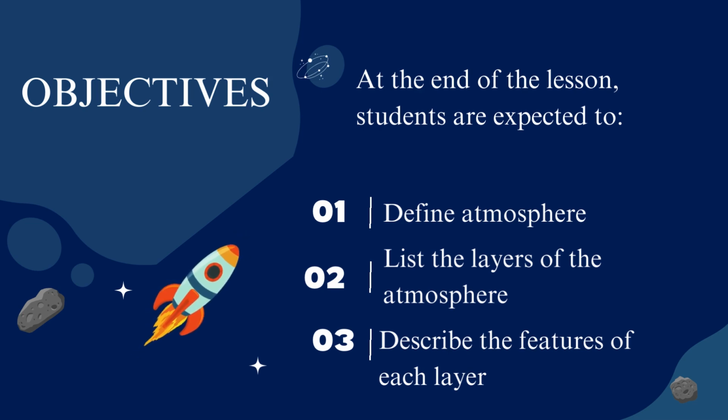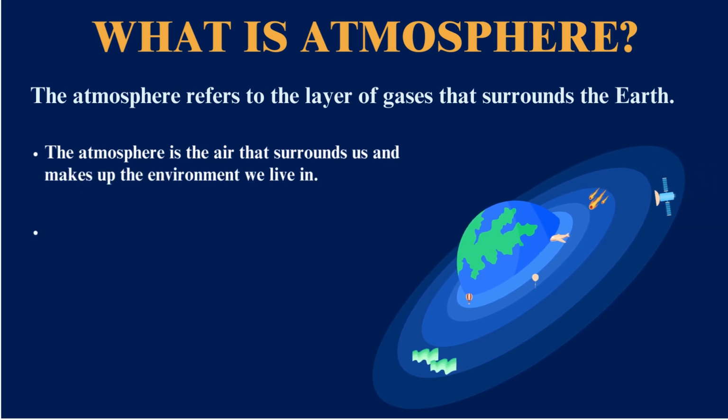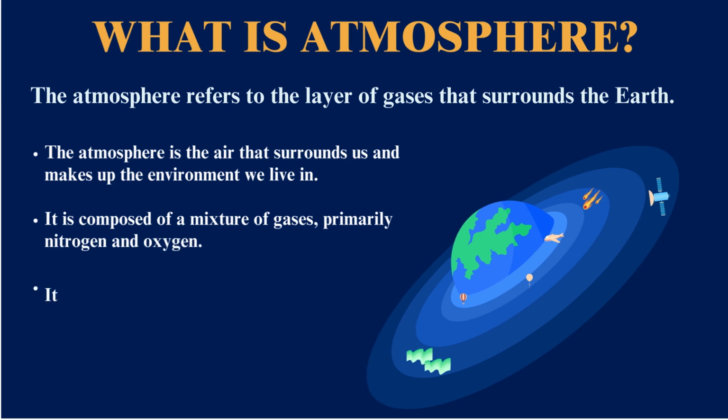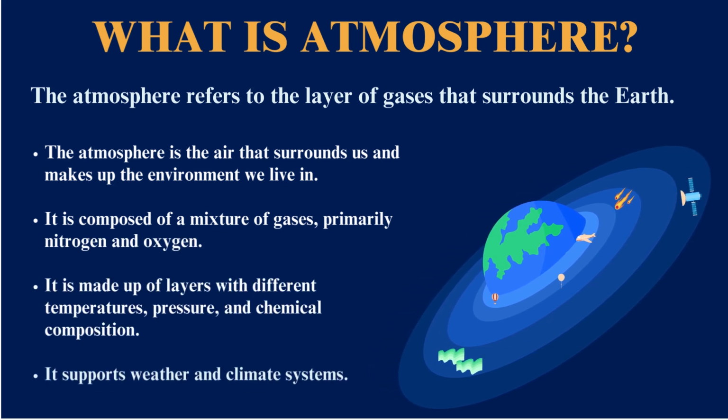Now coming to the atmosphere, what is atmosphere? The atmosphere refers to the layer of gases that surrounds the Earth. The atmosphere is the air that surrounds us and makes up our environment. It is composed of a mixture of gases, primarily nitrogen and oxygen. It is made up of layers with different temperatures, pressure, and chemical composition. It supports weather and climate systems.